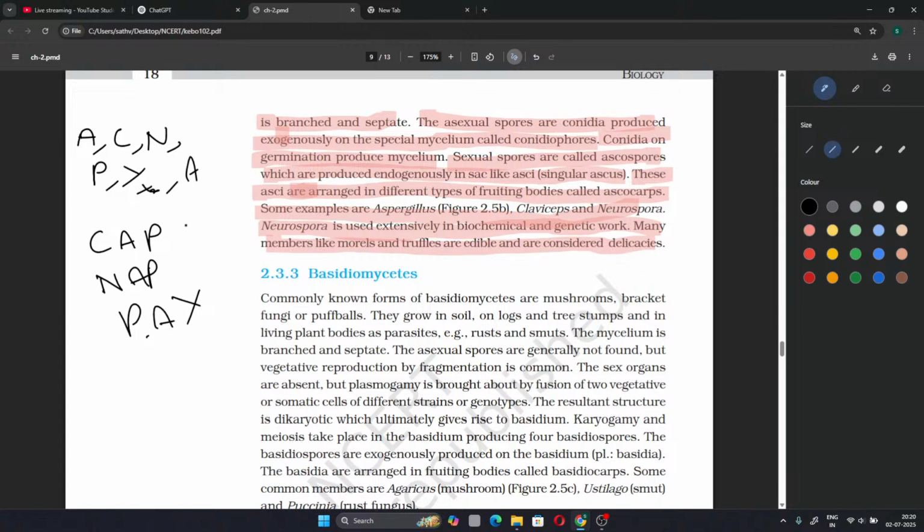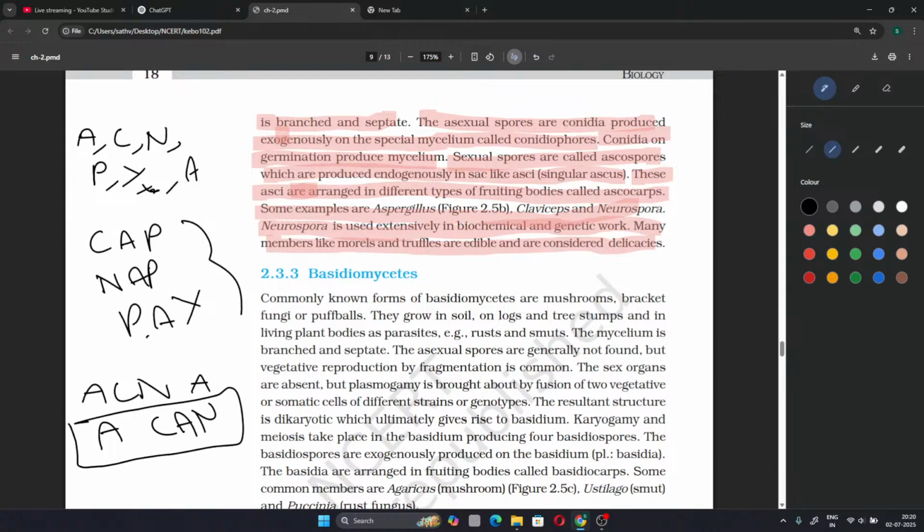We can remember these abbreviations or the main examples of ACN belonging to Ascomycetes. A can, A for Ascomycetes, C for claviceps, A for aspergillus, N for Neurospora.